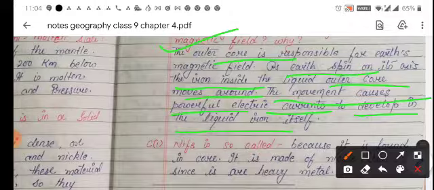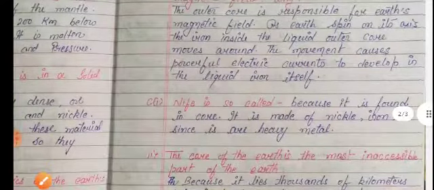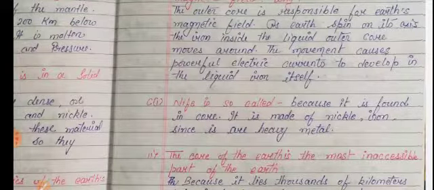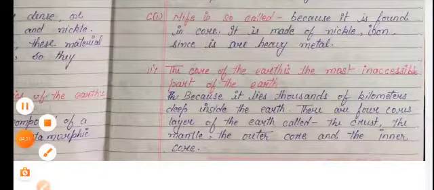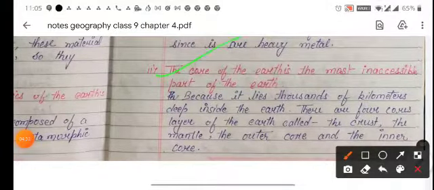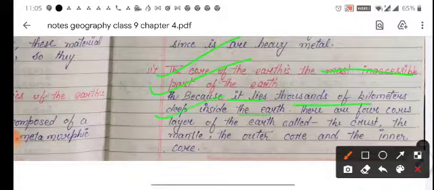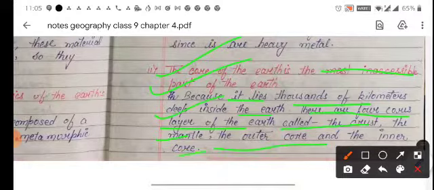Now, Nife is so called. Why? Because it is found in the core. It is made of nickel and iron, which are heavy metals. Next question: the core of the Earth is the most inaccessible part of the Earth because it lies thousands of kilometers deep inside the Earth. There are four main layers of the Earth called the crust, the mantle, the outer core and the inner core.